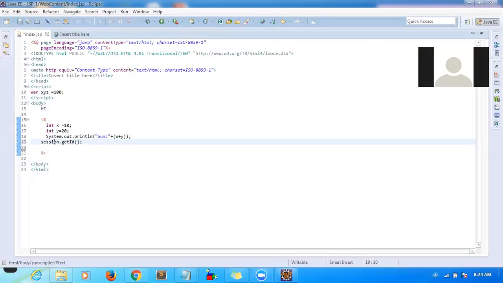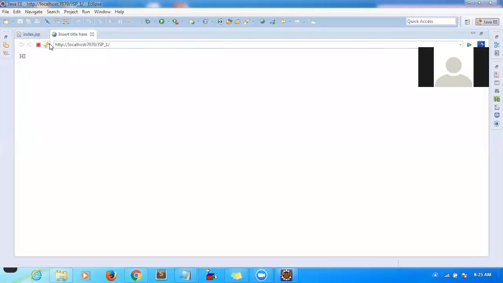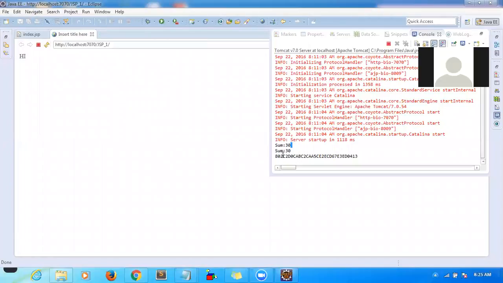So how to display it? Write System.out.println. Basically I want to display the session ID of my request. Copy it and print it. Session is an inbuilt object, and from the session directly I'm trying to get the session ID. Let me refresh it and you can get the session ID.